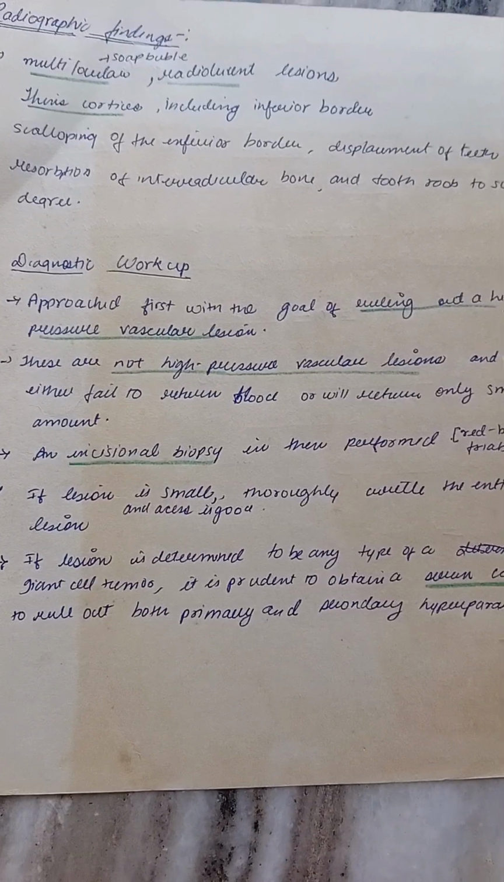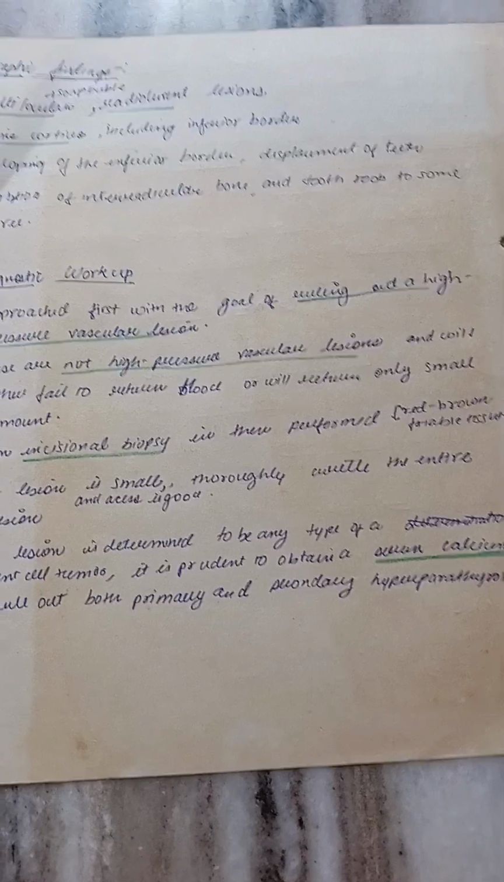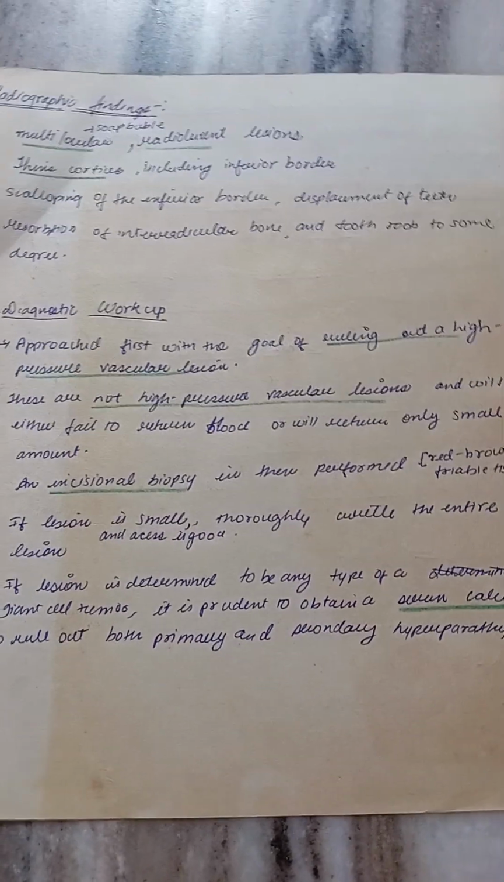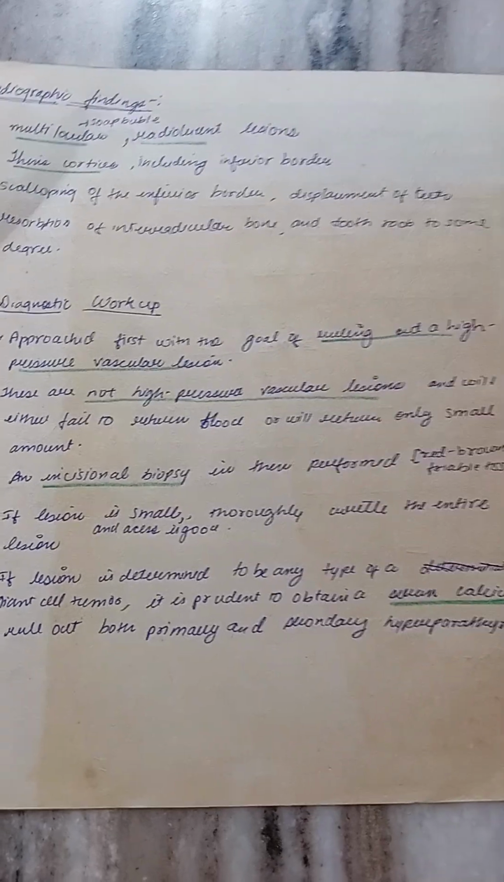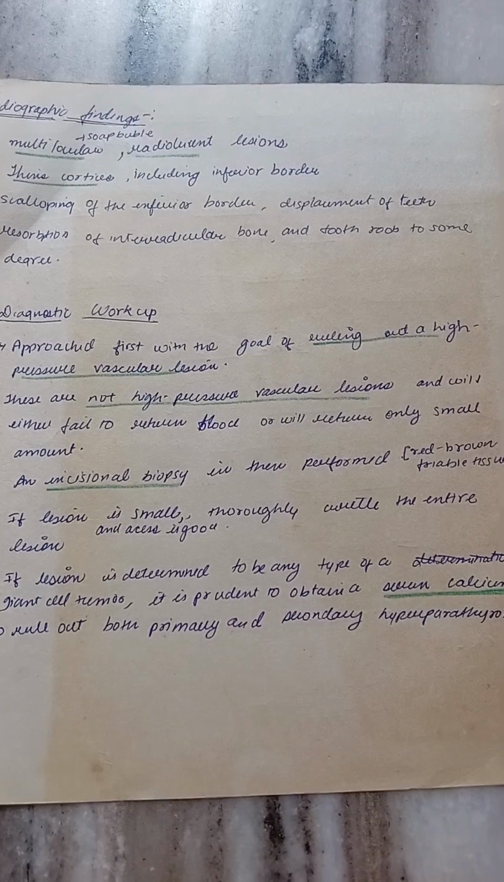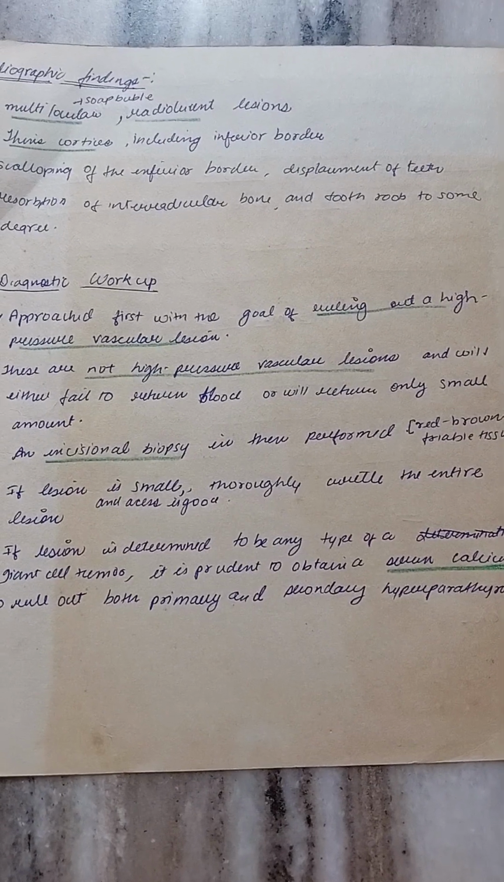Now coming to diagnostic workup, it is approached first with the goal of ruling out a high vascular या high pressure vascular lesion. सबसे पहले we should rule out कि it is not a high pressure vascular lesion. अगर हम लोग ये rule out नहीं कर पाएंगे तो bleeding इतनी होगी it will be out of control. Once it is ruled out, because central giant cell tumor is not a high pressure vascular lesion and it will either fail to return blood or will return only a small amount of blood, so we have to rule out it is not a high pressure vascular lesion.